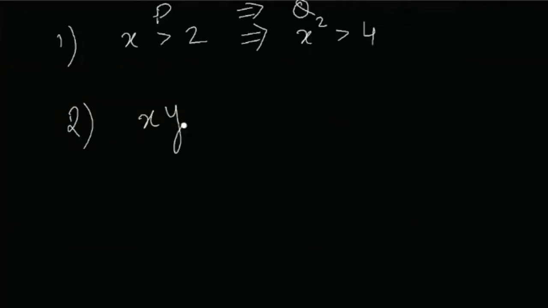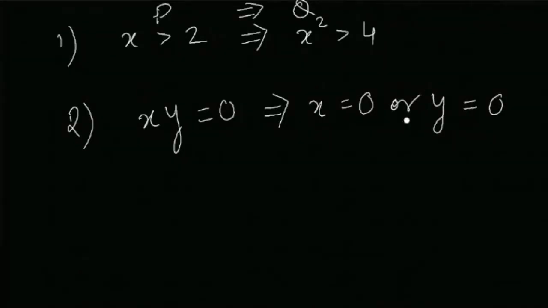The second example: xy is equal to 0. This is proposition P. This implies that x is 0 or y is 0. Right? Now, again, do you agree? If the product of x and y is equal to 0, then this implies that either x will be 0, or y will be 0, or both x and y will be 0. So both of these examples are correct examples of the sign of implication, where we say that P implies Q, meaning that if P is true, then Q will also be true.